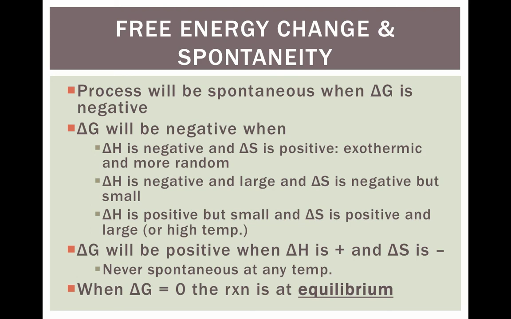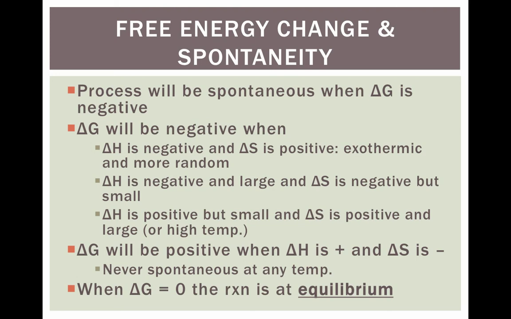Delta G will be negative if delta H is negative and delta S is positive, or in an exothermic reaction. When delta H is negative and large and delta S is negative but small. When delta H is positive but small and delta S is positive and large. So if we look at this, delta G and delta H, for the most part, are going to be in a direct relationship. When delta G is negative, delta H is going to be negative, and vice versa.